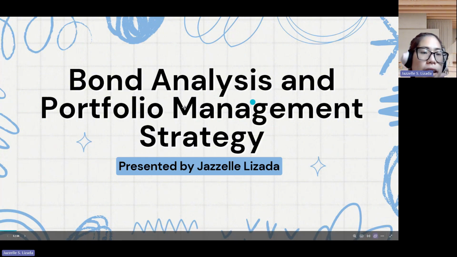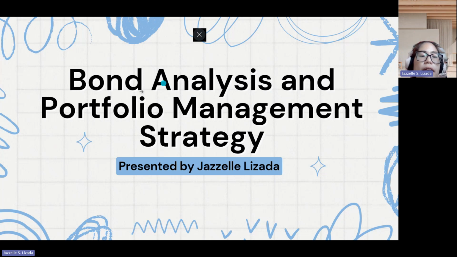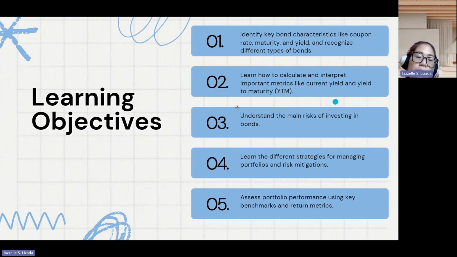Good afternoon, Doc Abante and colleagues. So now I'll present bond analysis and portfolio management strategy. Learning objectives: identify key bond characteristics like coupon rate, maturity, and yield, and recognize different types of bonds. Learn how to calculate and interpret important metrics like current yield and yield to maturity. Understand the main risk of investing in bonds. Learn the different strategies for managing portfolios and risk mitigations, and assess portfolio performance using benchmarks and return metrics.